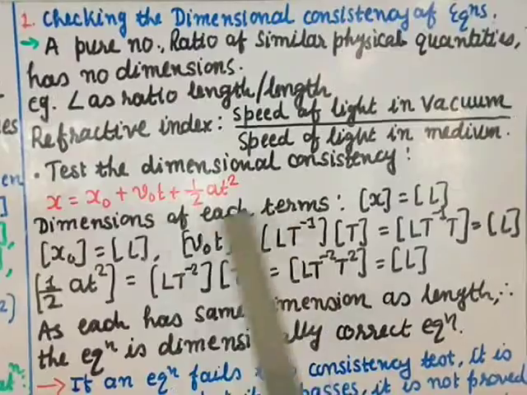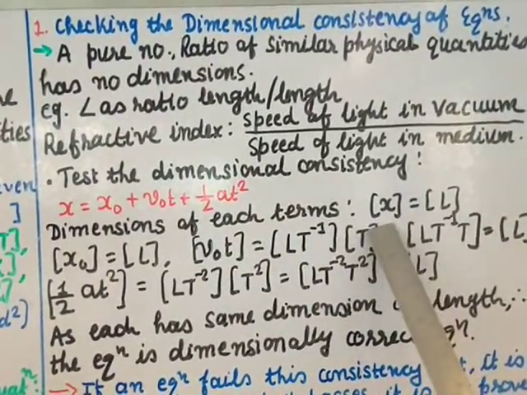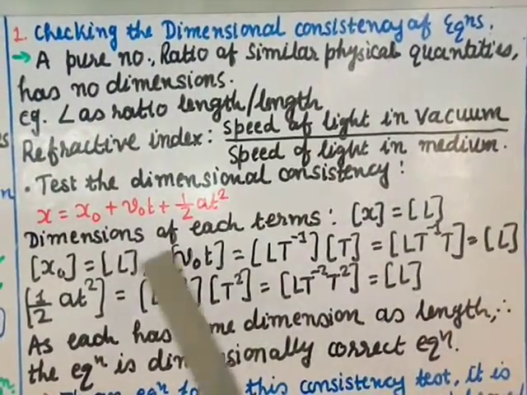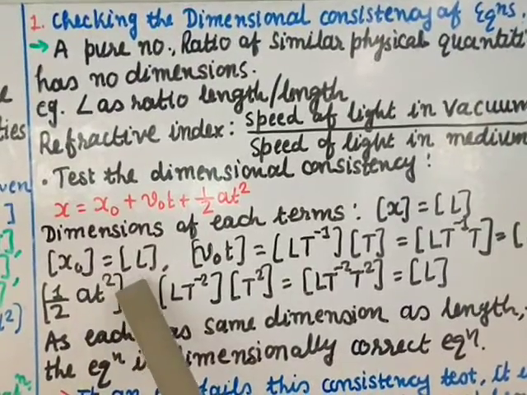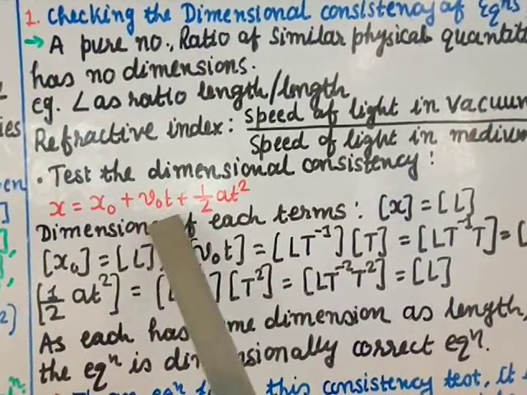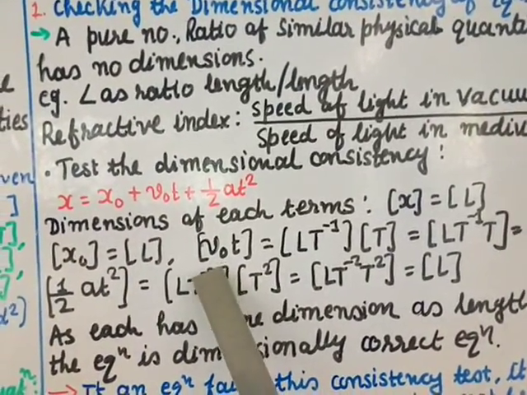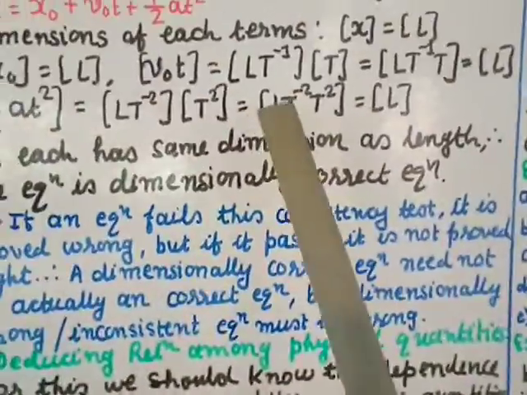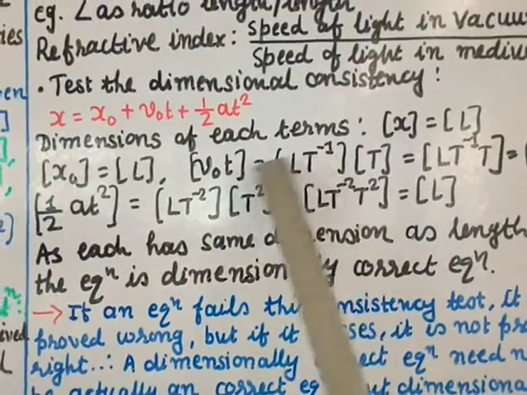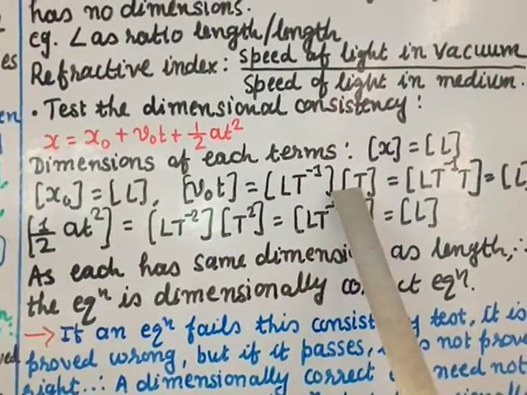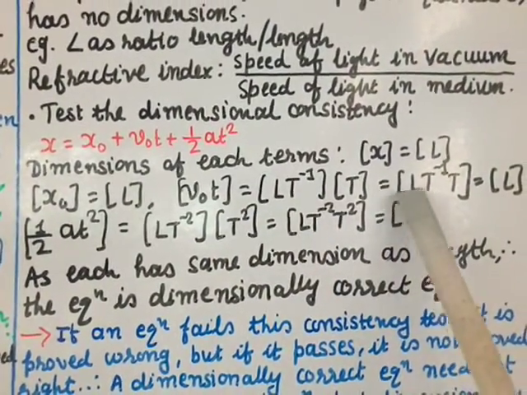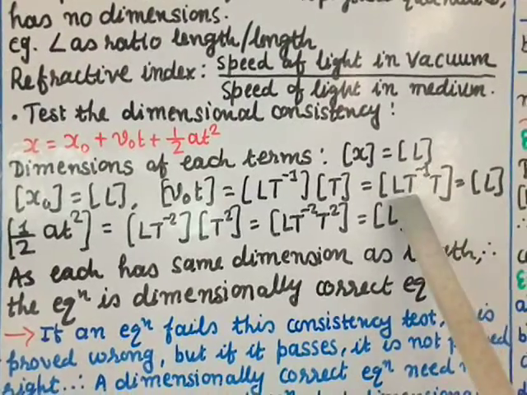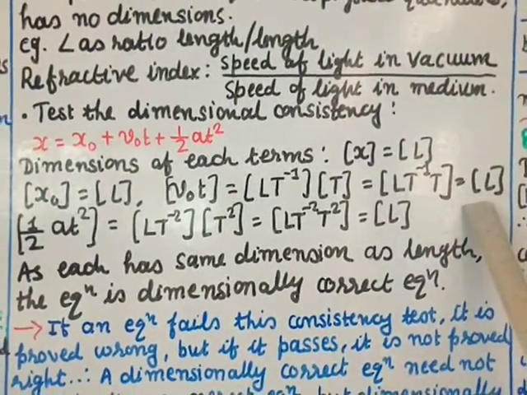I start with x. x is a length, so it is L. x naught is also a length, so it is L. Then v naught t: v is a velocity, L t to the minus 1, and t is a time, so it is T. Written together, L T minus 1 times T to the plus 1. Minus 1 plus 1 cancels, so only L remains.